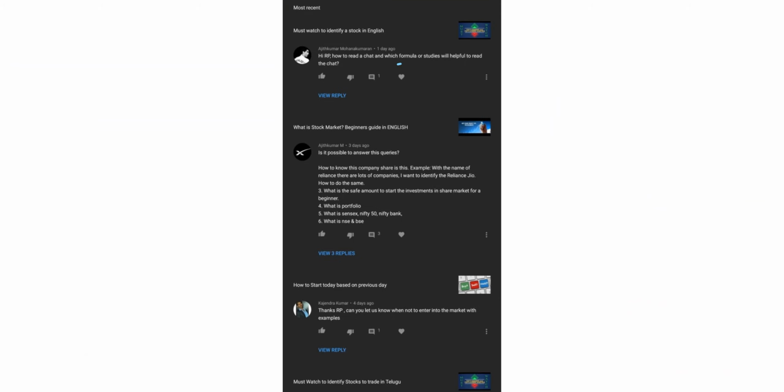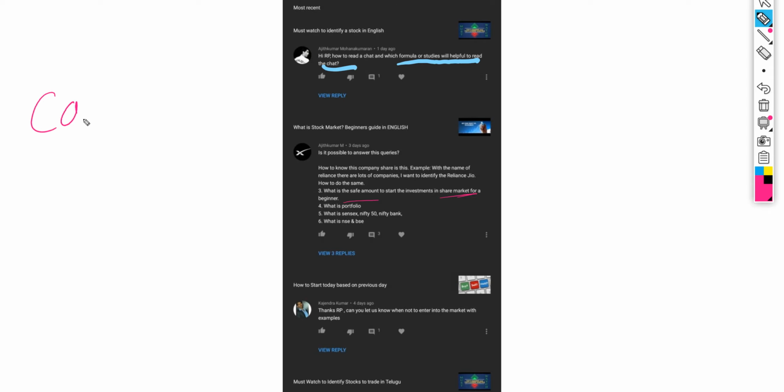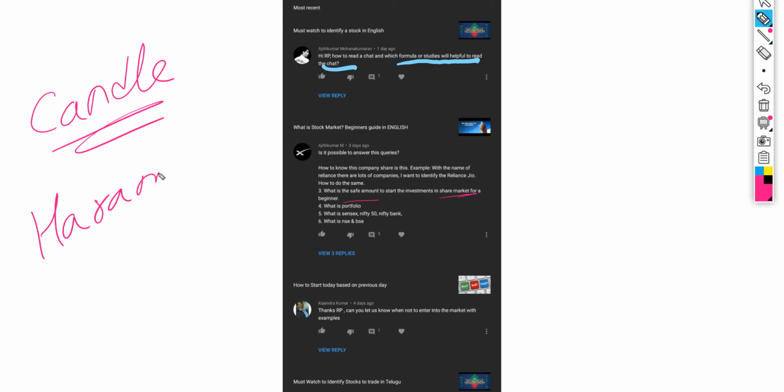Okay, next, which formulas or studies are helpful to read the charts? I'm planning to do a separate video on candlesticks. Right now I have done only one video, which is the Harami candle. You can watch this video to learn how to read a chart. Similarly, each candle has its own name, like engulfing candle, shooting star candle, hammer candle. I will make a separate video on candle formations, which will help you in reading the charts very effectively.